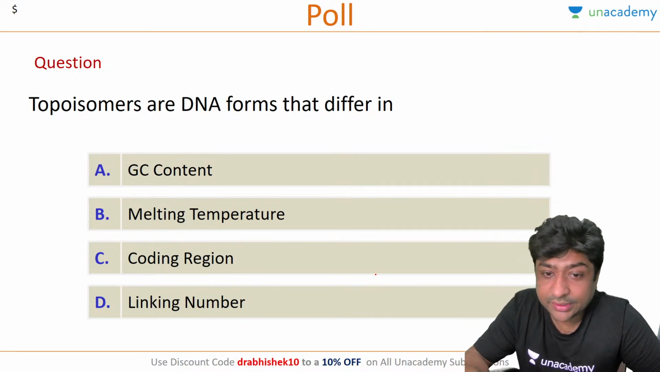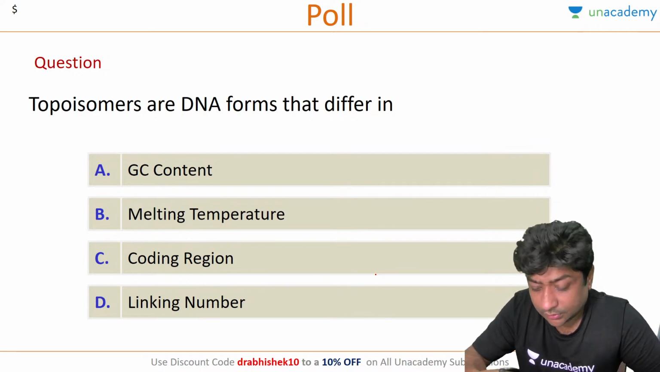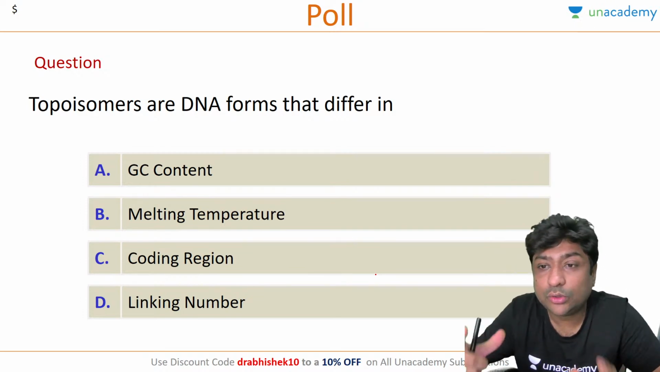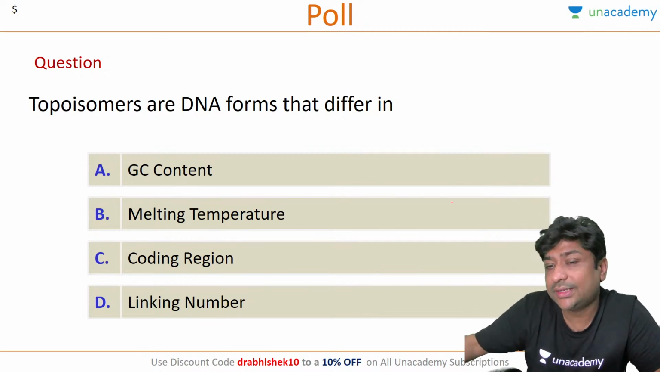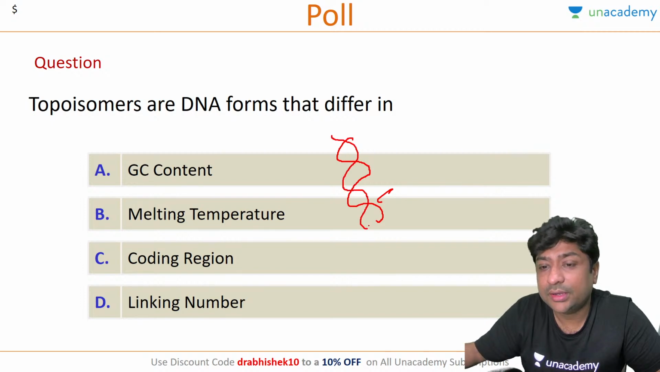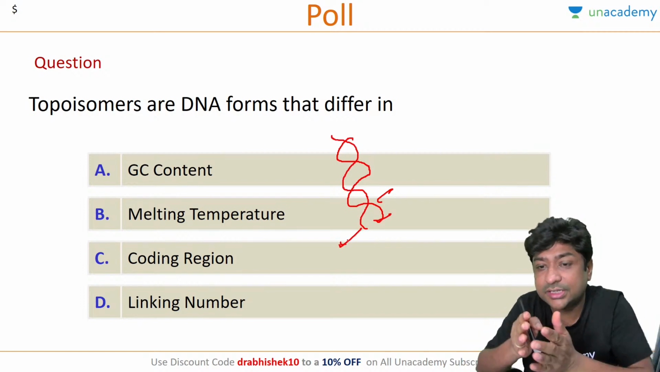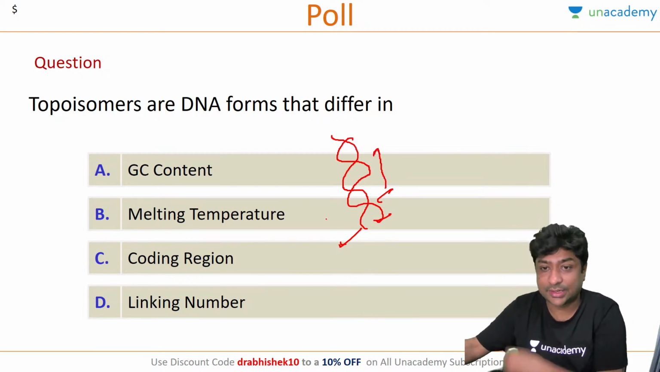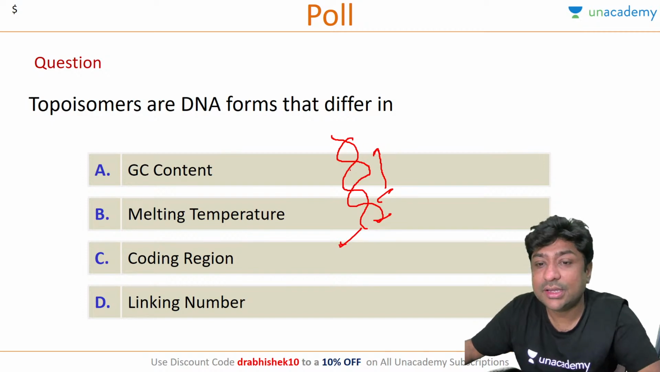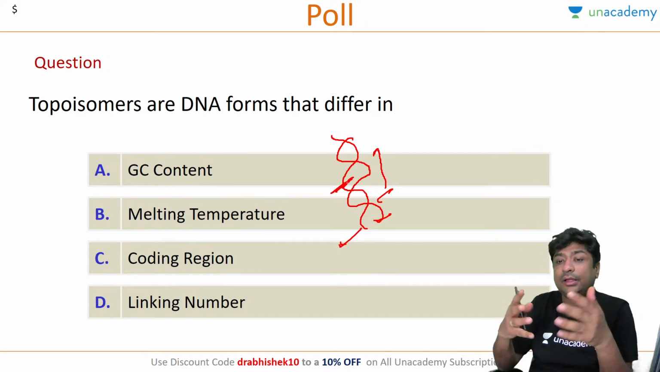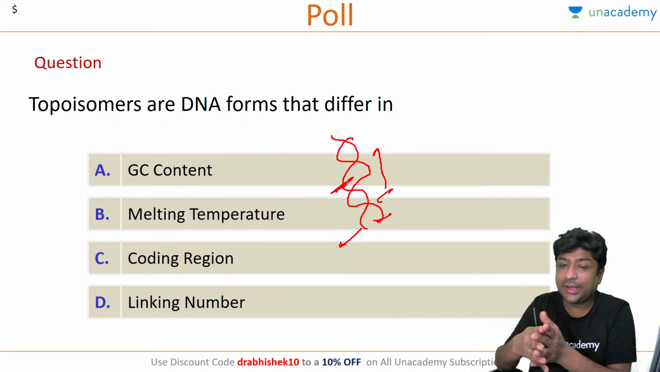Vasundhara is saying coding region, C. So what do topoisomerases do? If you remember, they remove the torsional strain. One of the examples is, suppose this is your DNA alpha helix, and if you open this DNA, in the direction of the opening there will be torsional strain, and that torsional strain is basically removed by your topoisomerase. It will cut it, let the strain come out, and then again it will rejoin it.